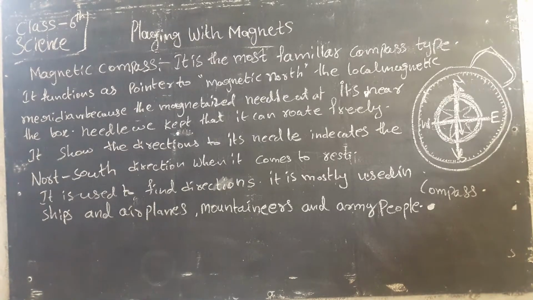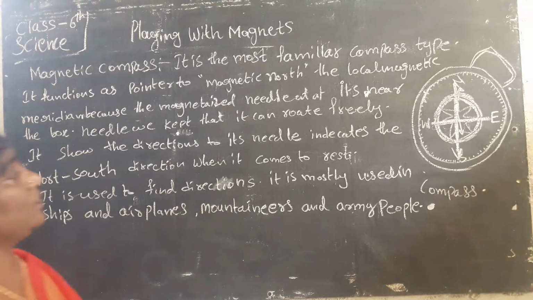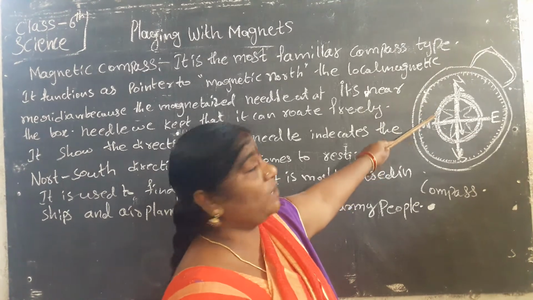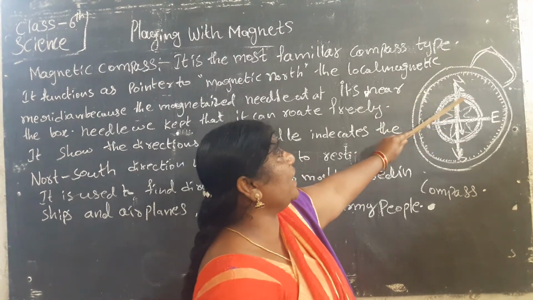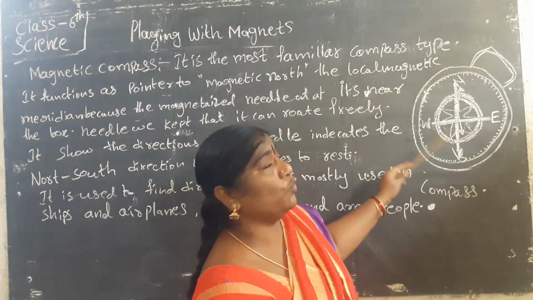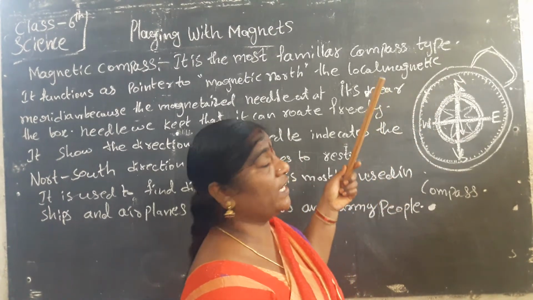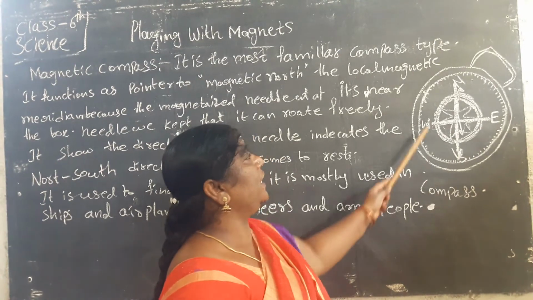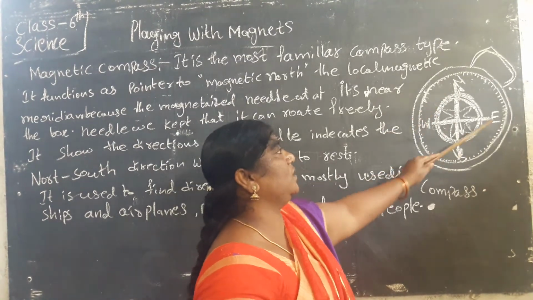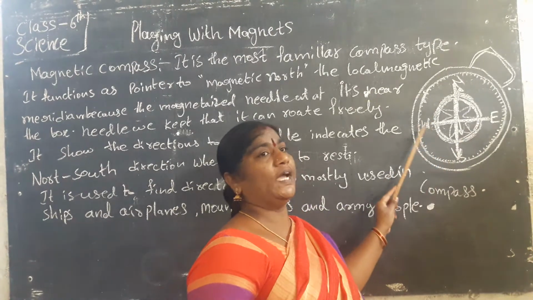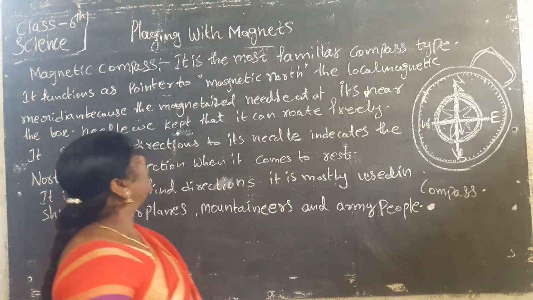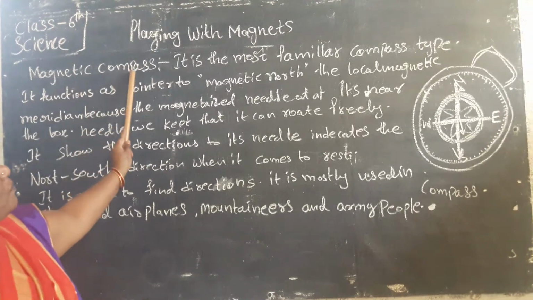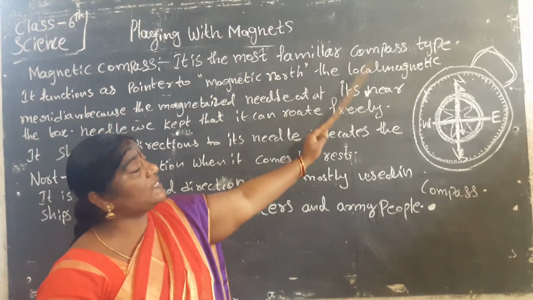Next we have to learn about the magnetic compass. In the textbook you see this round-shaped magnetic compass. In the middle, a needle is there, rotating freely, which we use to find navigation and poles. It shows the directions: north, south, west, east. It looks like this in our textbook. Now we have to learn about the magnetic compass. It is the most familiar compass type.